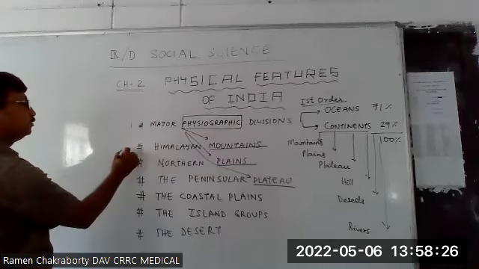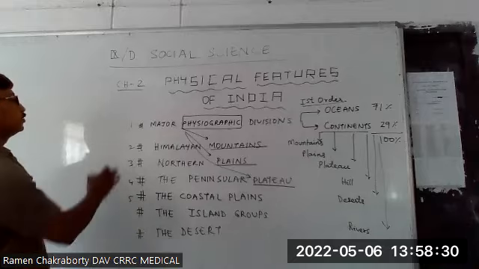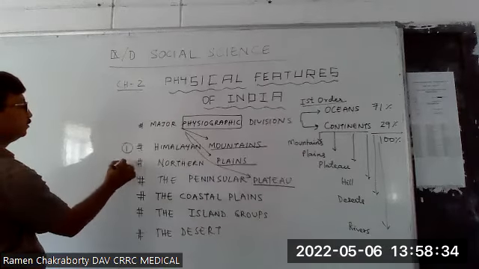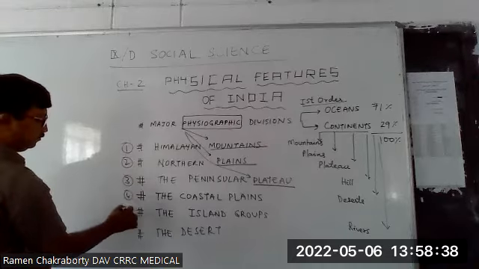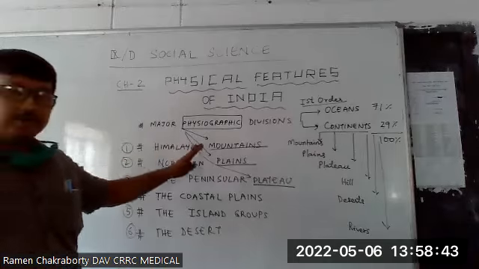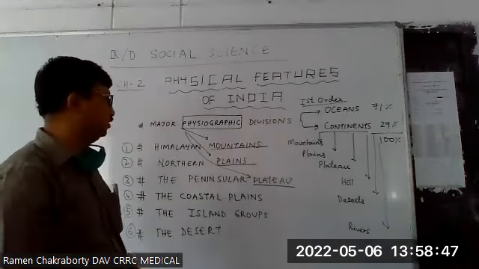So we have 1, 2, 3, 4, 5, and 6. So we identify roughly 6 physical divisions in our country.